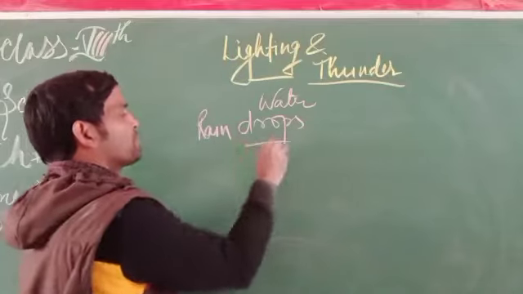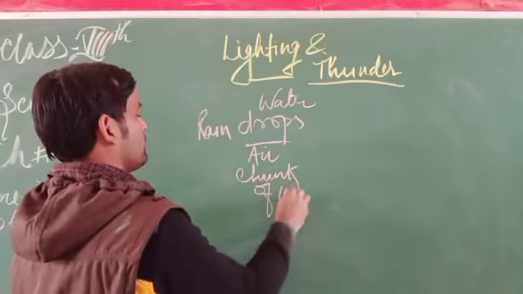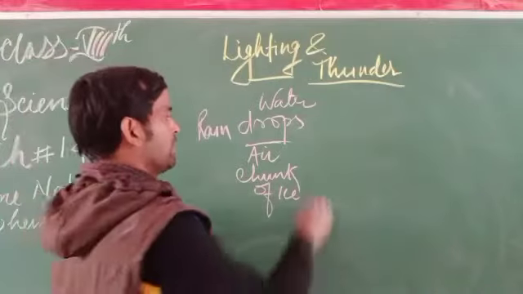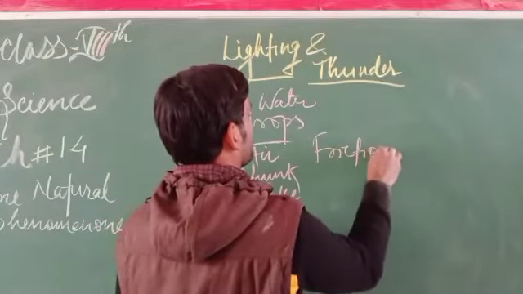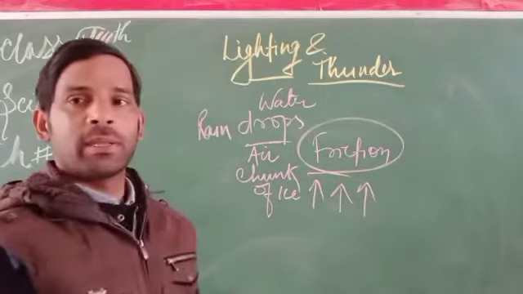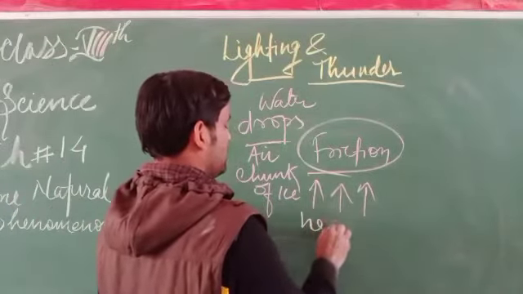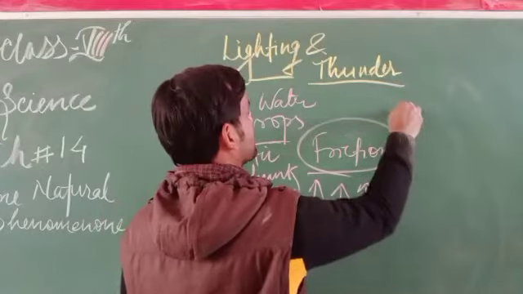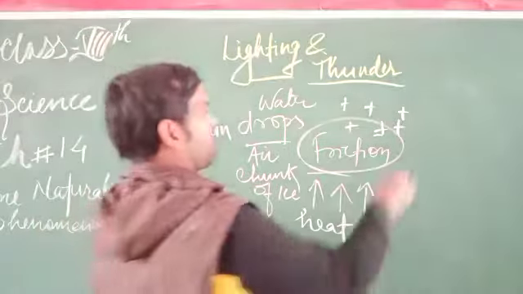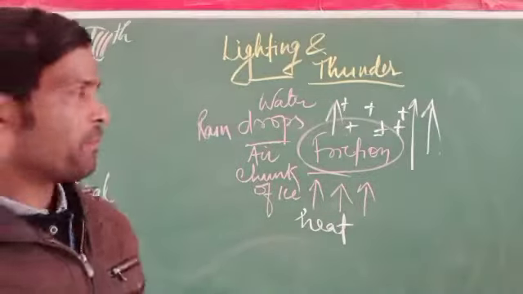When the raindrops, air and chunks of ice get together, friction is generated, and due to the friction charges may be carried up above. Due to the heat produced, these charges rise up, and due to this a cloud forms.